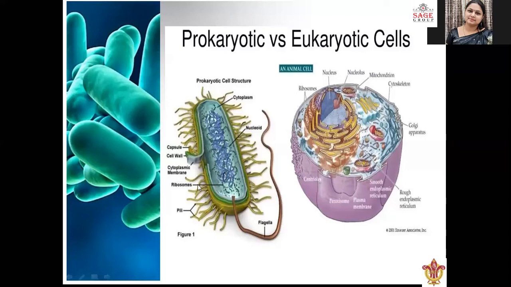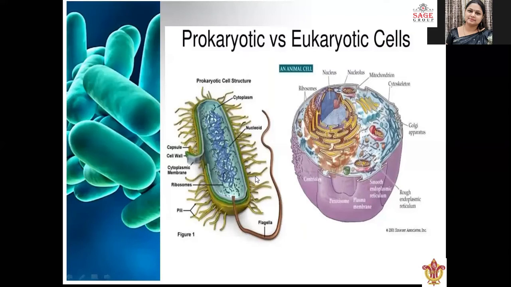Cytoplasm is present, cytoplasmic membrane is present, ribosomes are present, villi are present, flagella is present, and capsule. The outer layer above the cell wall is called capsule. So sometimes in case of bacteria, capsule is also present on the cell wall. Okay, so this is the structure of bacteria.